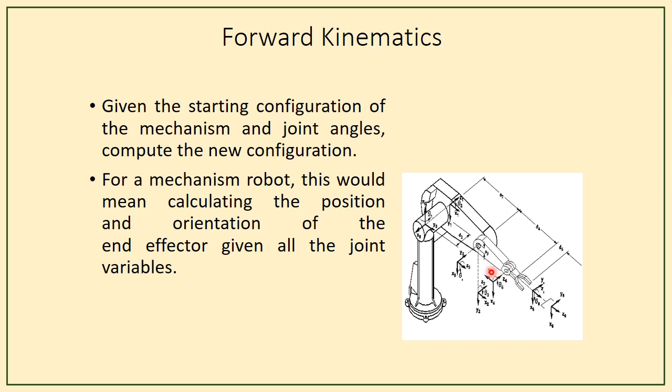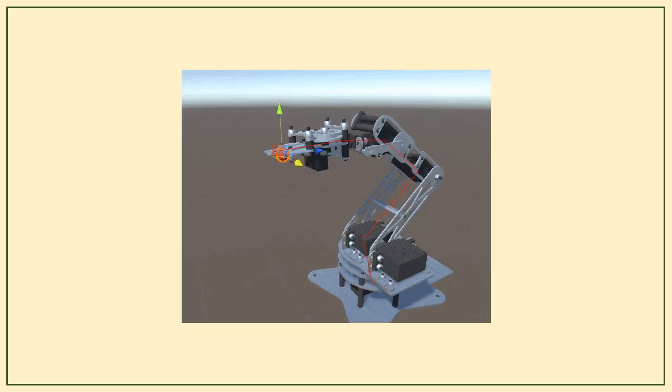For a mechanism robot, this would mean calculating the position and orientation of the end effector given all the joint variables. So here we can able to see that this is an example for the forward kinematics, and in this file we can able to see that there will be a movement in the robot arm. So consider this as a base and these are all the links, joints, and with the help of this angle we can able to identify the position of the end effector.